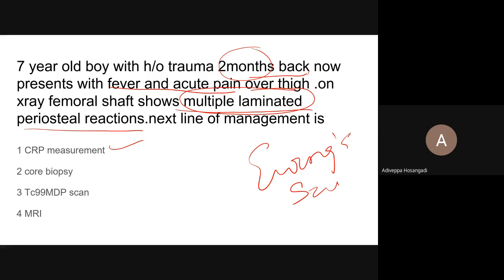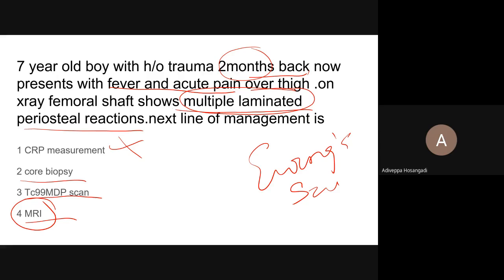What do you want to do now? CRP is of no use. Bone scan, MRI, core needle biopsy. Core biopsy or MRI? You both are right, MRI and core biopsy. But please remember, before doing any invasive procedure, you have to do MRI.